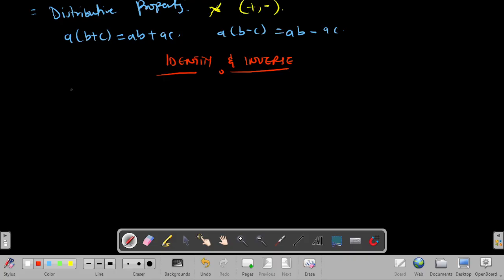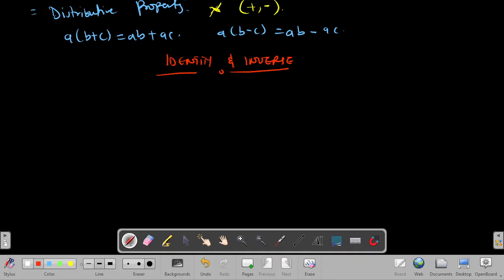Identity elements are numbers such that if you add one to any number, you get that number itself. If I take the set of natural numbers, there is an identity element such that if I add it to any natural number, I'll get that natural number back.